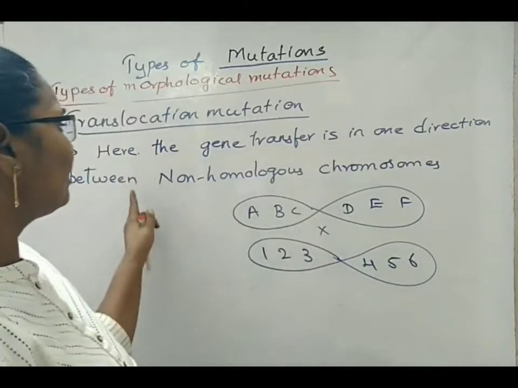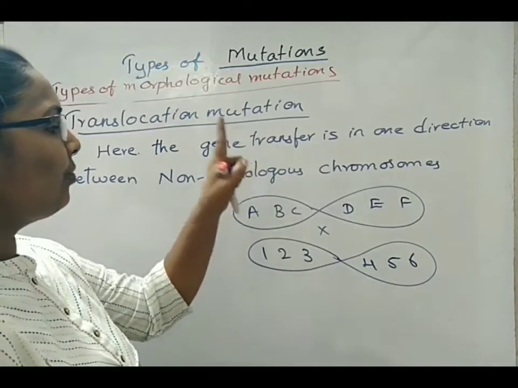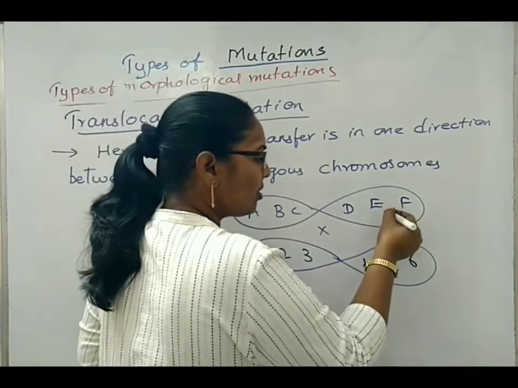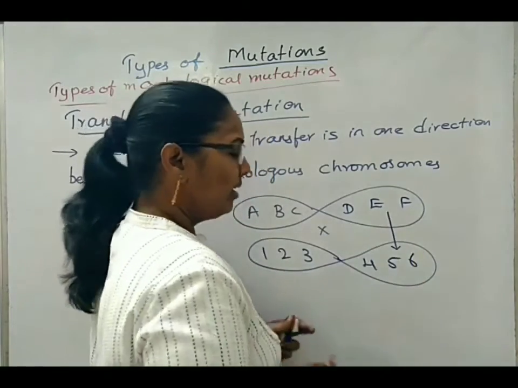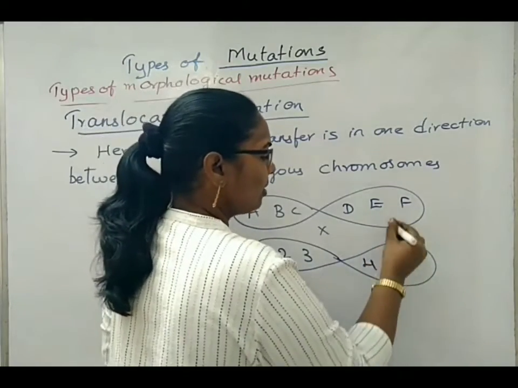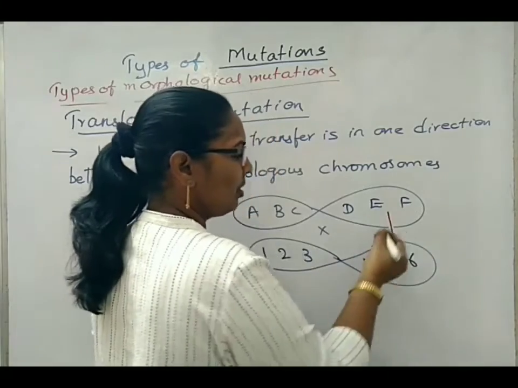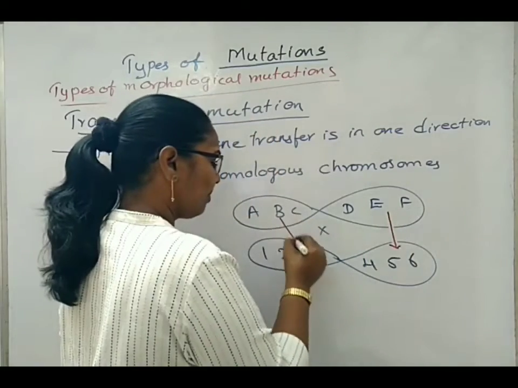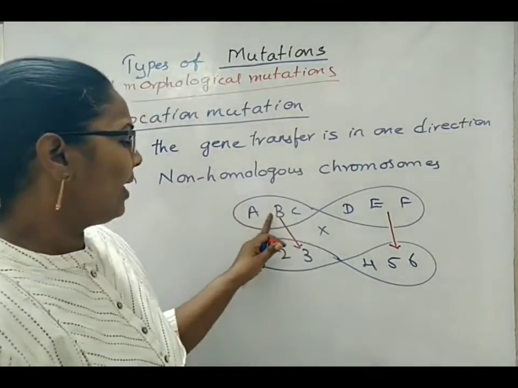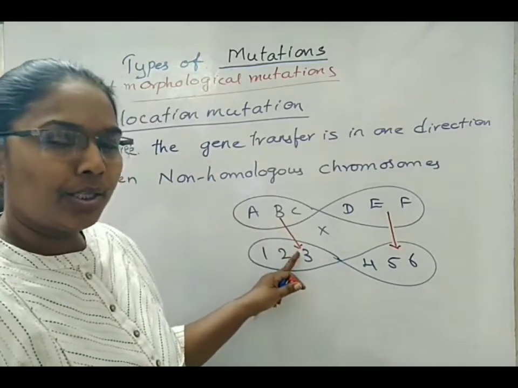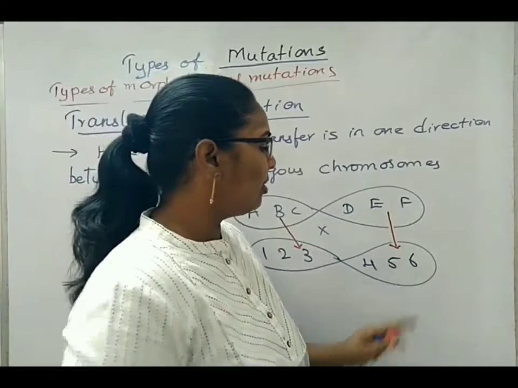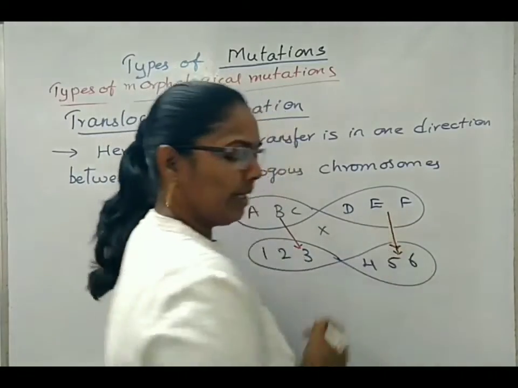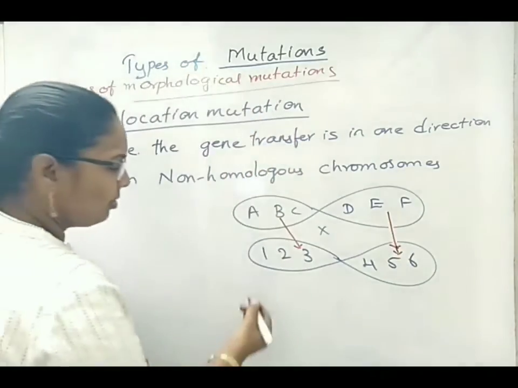As I have given in the sentence, the gene transfer is in one direction. Means some of the genes from one chromosome are shifted or translocated to another non-homologous chromosome. For suppose here, B has been translocated to the third position of the non-homologous chromosome, and E has been shifted to the fifth chromosomal place. Then how is it going to look?